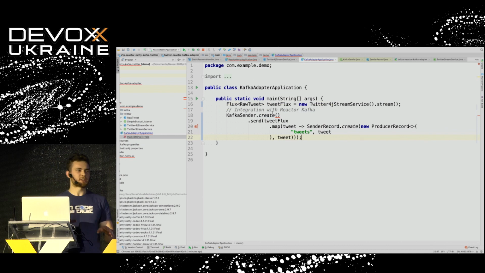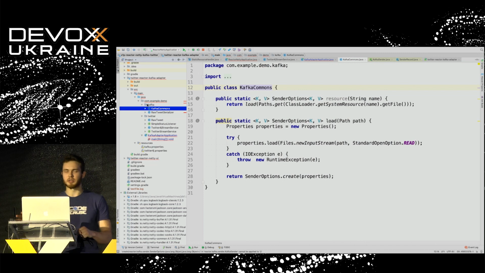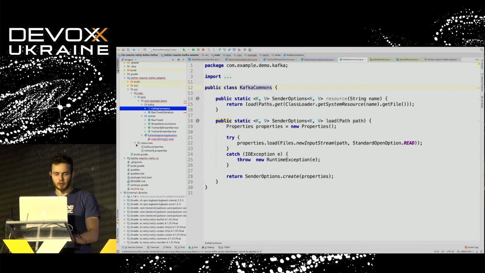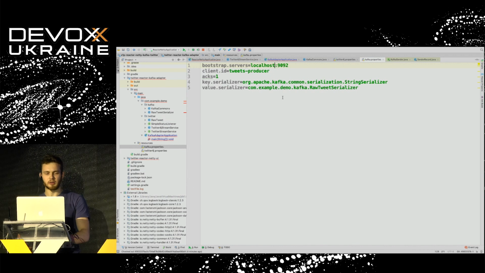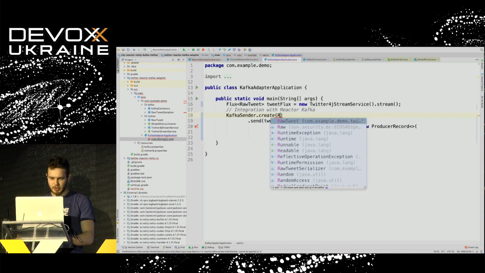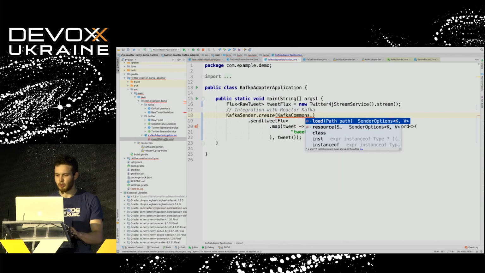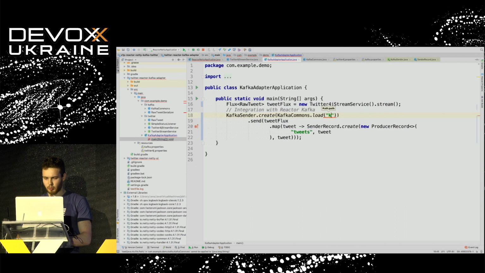Along with that, we need to specify to which endpoint we need to connect. I have a specific Kafka commons class, which allows me to easily use the Kafka configuration from this property file. So I have a basic configuration of the Kafka server there, like serializers and deserializers of the messages. And I'm going to use these Kafka commons in order to load the resource, like Kafka properties.